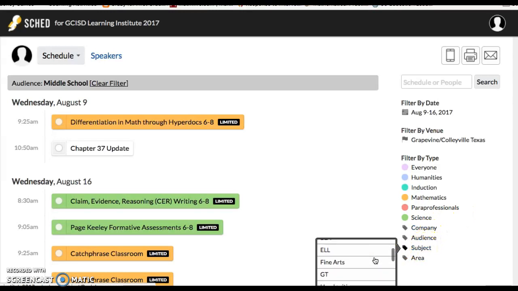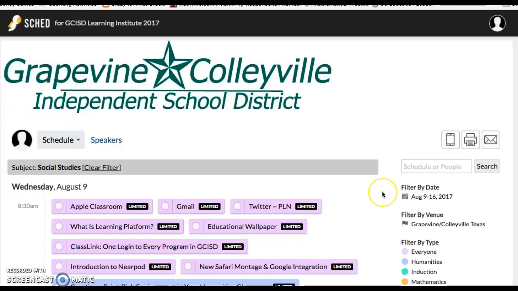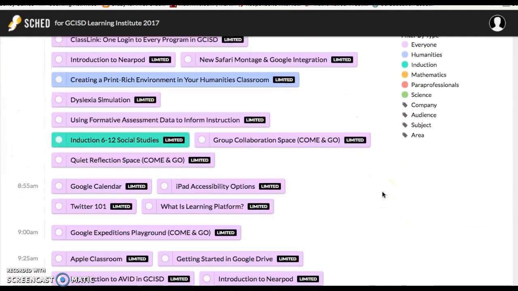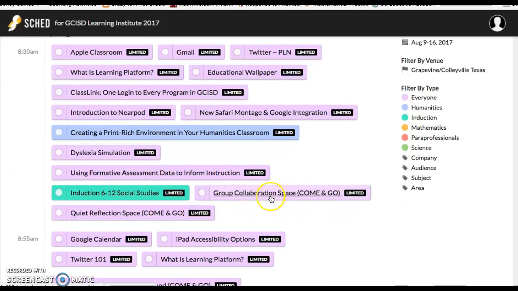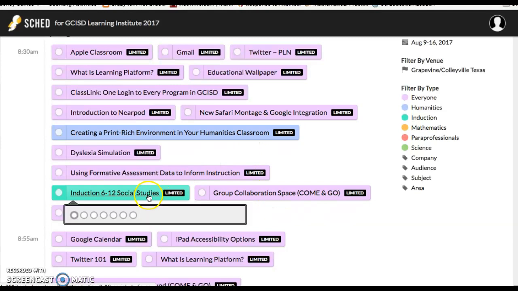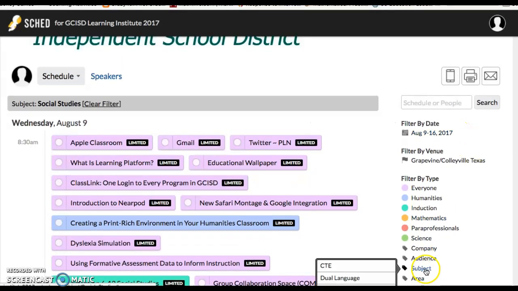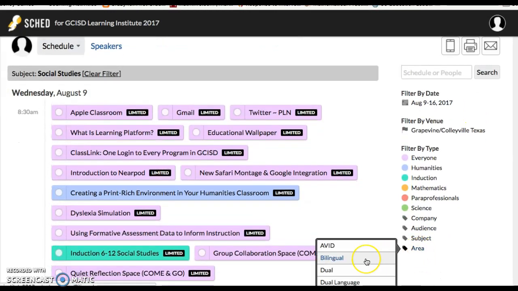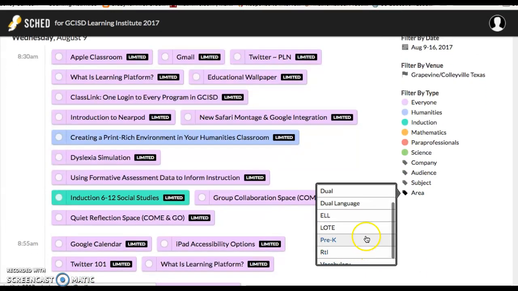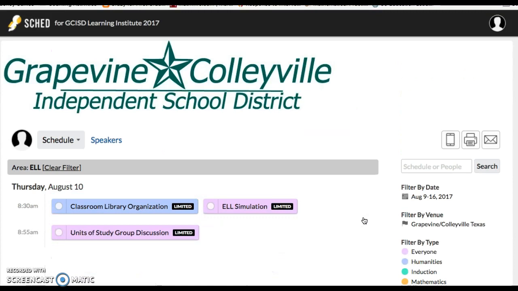For instance, if I wanted to see just the social studies sessions because I'm a social studies teacher, then I could click on that and see sessions that would be indicated for social studies, whether they are everyone sessions or humanities or something in a different strand. You can also filter by area. You may have some interests that are not necessarily for a particular kind of classroom, but you may want to know about any sessions we have that have interest for ELLs.